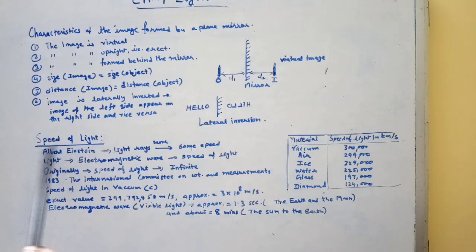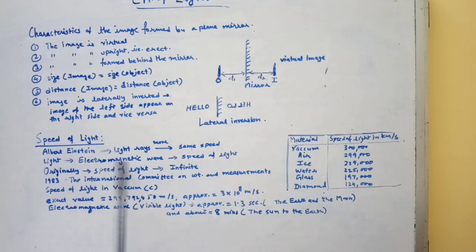Now the next topic is the speed of light. A famous scientist, Albert Einstein, first realized that light rays appear to move at the same speed regardless of whether they are moving towards you or away from you. No matter how fast you travel or in what direction, all light rays always move at the same speed.